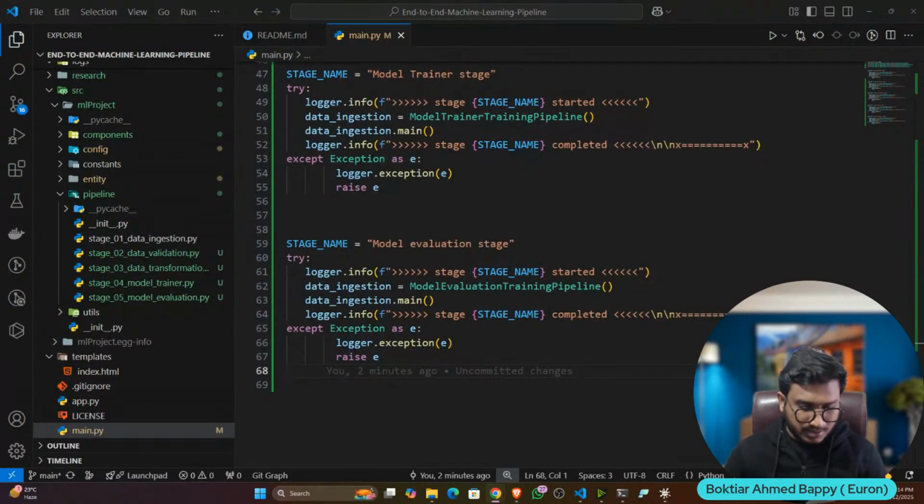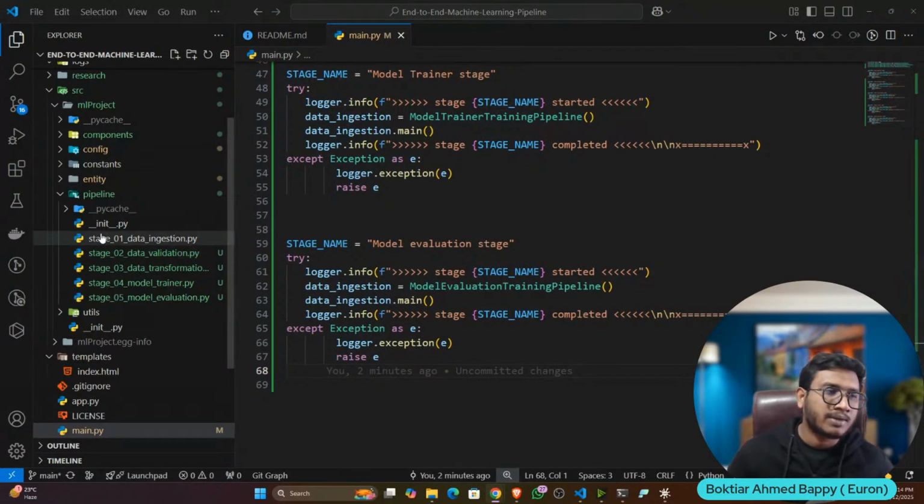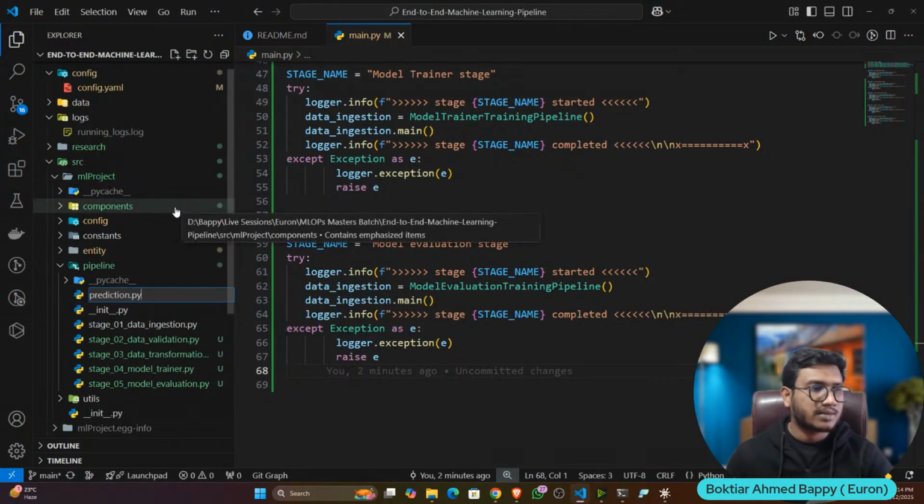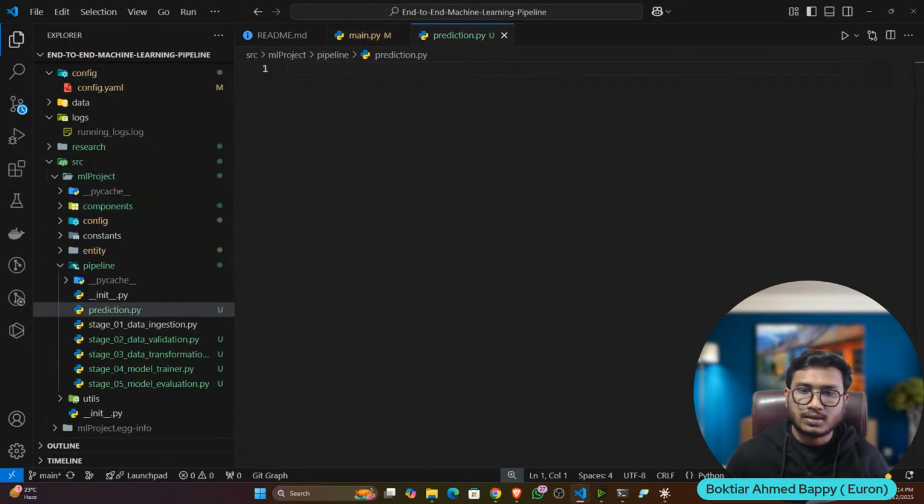Now why is the prediction pipeline required? Now see, I can train the model. My model training is working. Now let's see if the user wants to send some data. Let's say they have one data they want to test whether this wine is good quality or bad quality. So they need to also submit. So for this, I need the prediction pipeline also. So let's create a prediction pipeline, prediction.py. Inside that, this is the prediction pipeline.